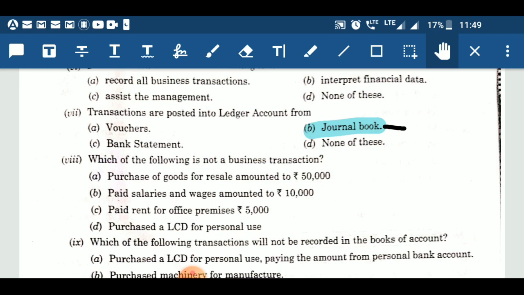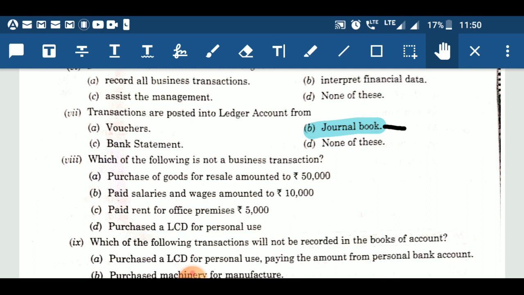Now, on the basis of that definition, I am reading option 1, purchase of goods for resale amounted to rupees 50,000. Again, that transaction is of financial nature and it will affect our business, therefore we will record it. Second, paid salary and wages amounted to rupees 10,000. Again, that transaction is of financial nature and it will also affect our business, therefore we will record it. Option C is rent paid for office premises. Again, that transaction is of financial nature and it will also affect our business, therefore we will record it.